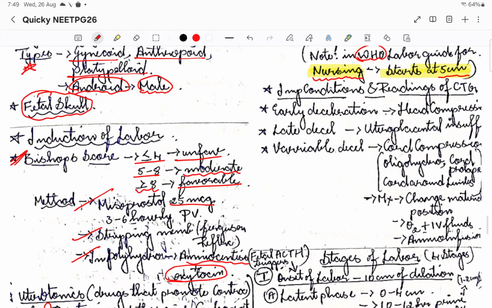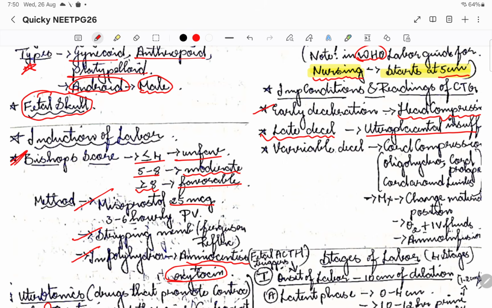Then coming to important conditions and readings of CTG. CTG has different forms, right? So these are the conditions. If there is an early deceleration in the CTG, it means that there is head compression. Late deceleration means there is uteroplacental insufficiency, probably oligohydramnios.